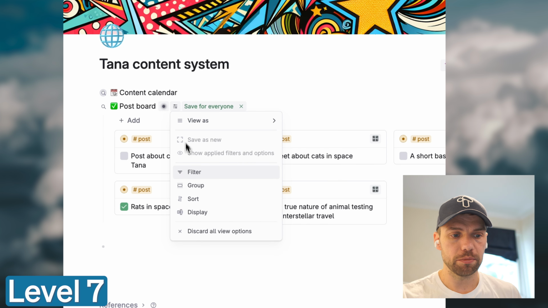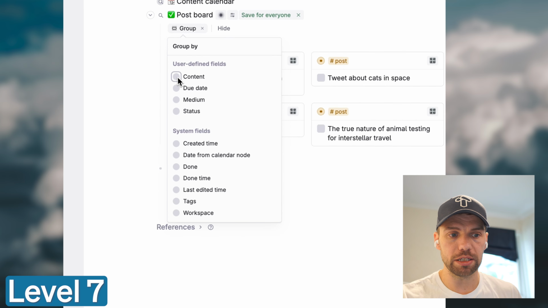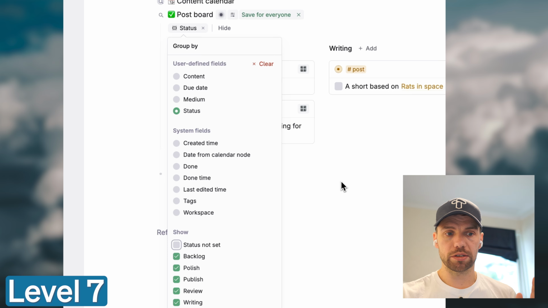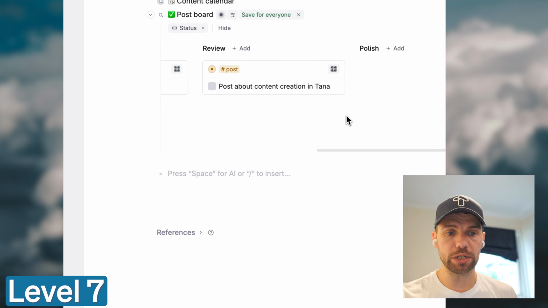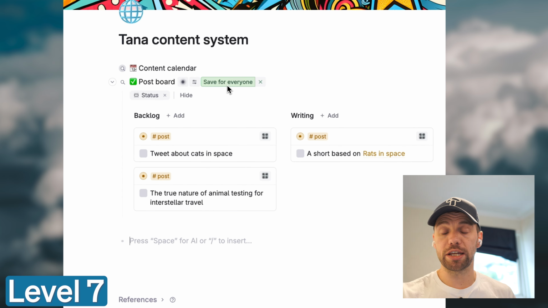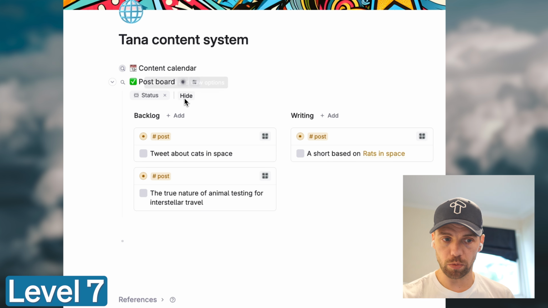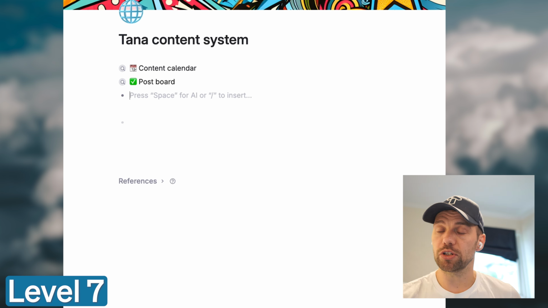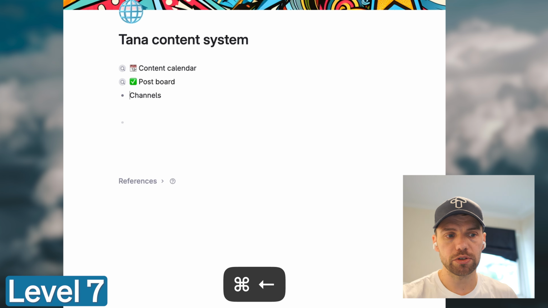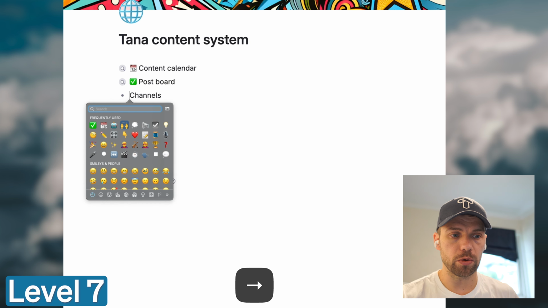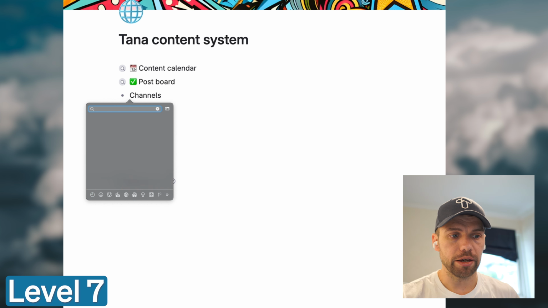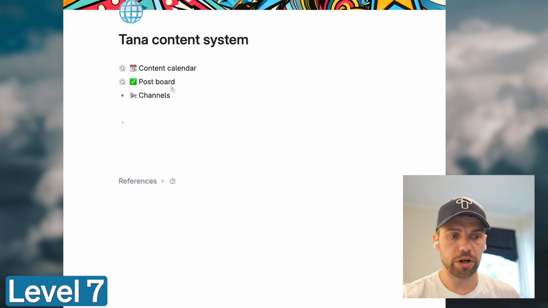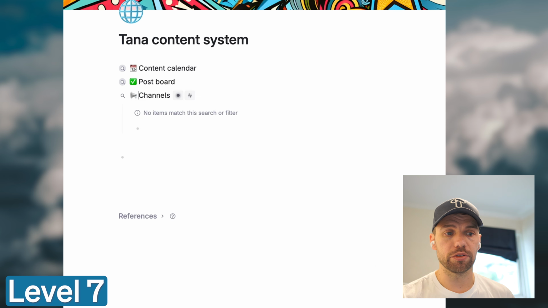And grouping these by the status field gives me the flow that I want. And just dragging these posts between these different columns will change the value of the status field, which is what we want here. And then I think the next one is just a channel map, kind of a list of all my channels, a way to work with these channels. So if I wanted to add notes to the channels, something like this is where I could work with those. It's just handy to have it all in the same place.